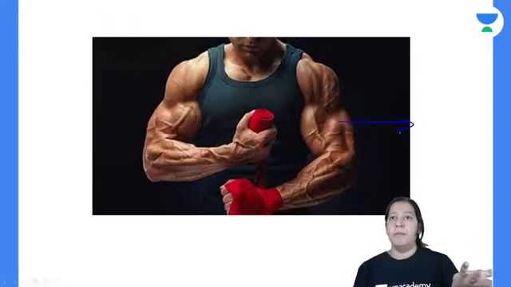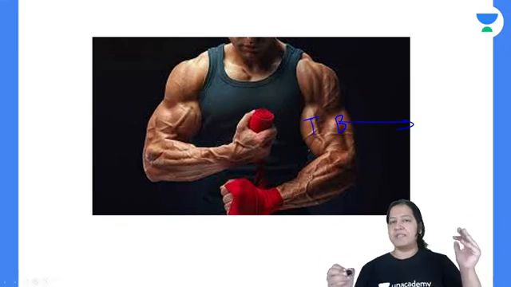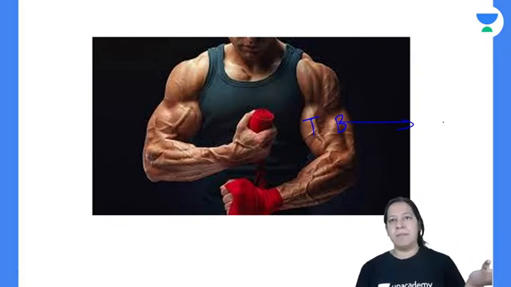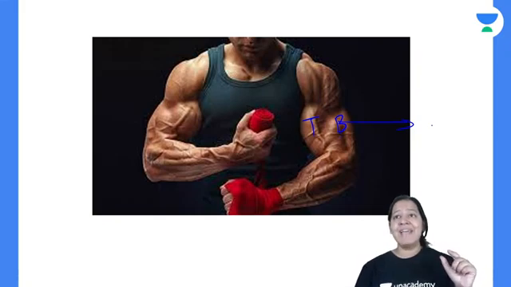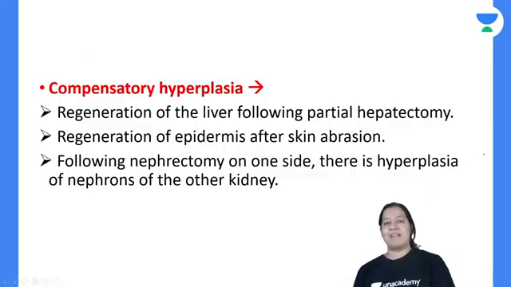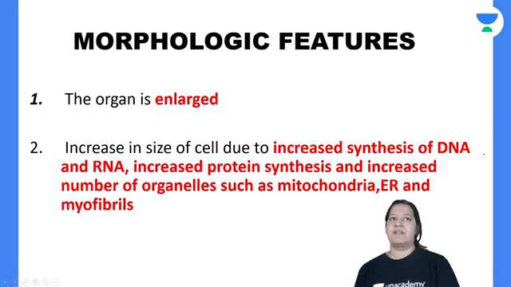You all go to the gym, so you have good biceps and triceps. Can you see? These are the biceps, triceps muscles. They are larger as compared to a normal person who is not going to the gym, not doing laborious work. Have you ever thought why the size of biceps and triceps muscle is increased in such a person? Because of hypertrophy. Have you got it? So those are the three examples.